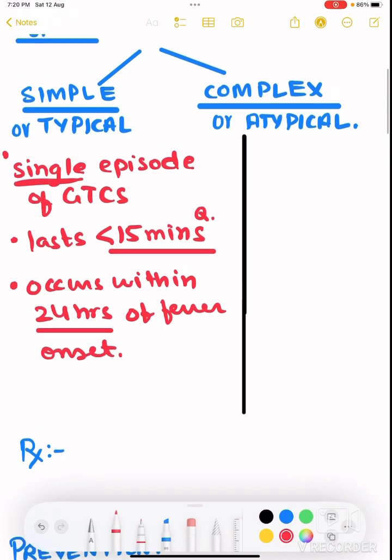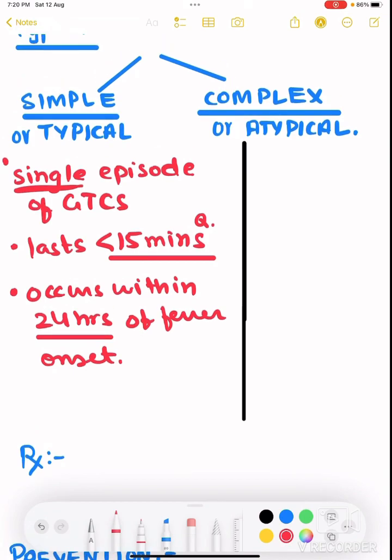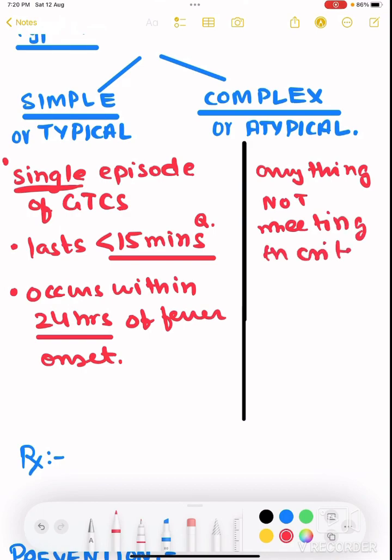Now, what is complex or atypical seizure? Anything not meeting the criteria of simple seizure. For example, if there is more than one episode of GTCS, it will be complex seizure. If it lasts for more than 15 minutes, it is complex or atypical seizure. If it occurs after 24 hours of fever onset, then it is complex or atypical seizure.